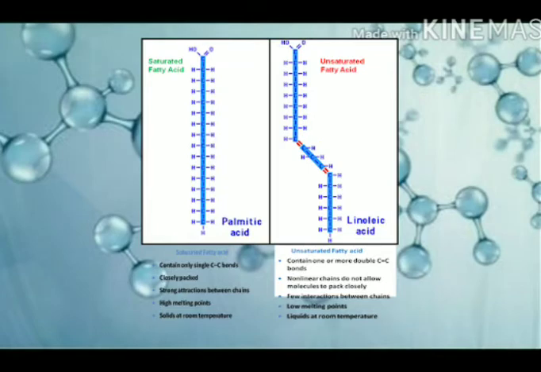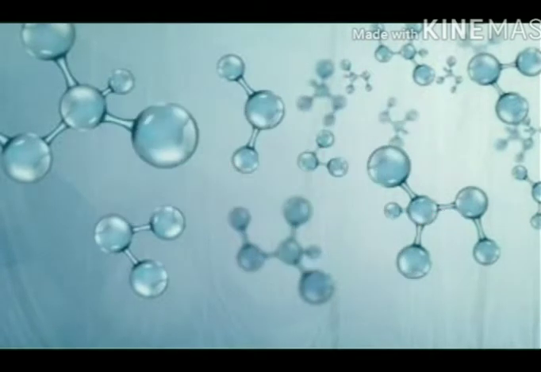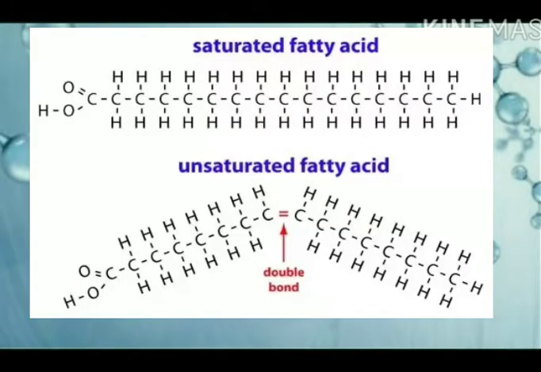Then, guys, fatty acids could be saturated or unsaturated. What is the meaning of saturated, or unsaturated? In 10th class, when you studied the chapter on carbon and its tetravalency, you came to know that if they are saturated, they are without a double bond, and if they are unsaturated, they have one or more double bonds, right?